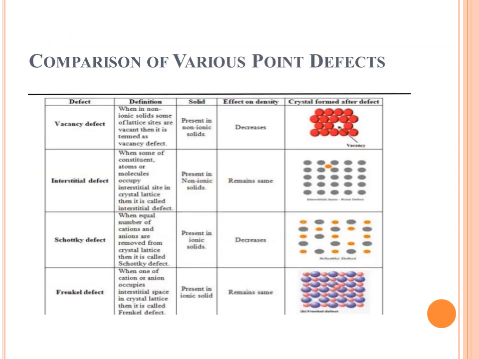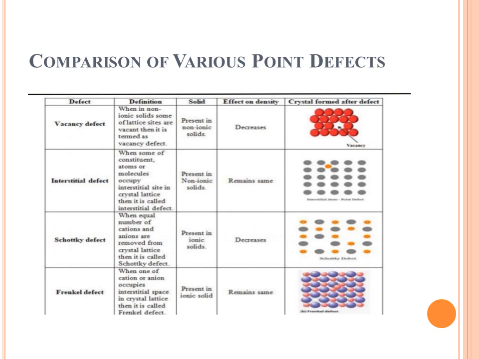Now this is the comparison of various point defects. There are actually four defects: vacancy defects, interstitial defects, Schottky defects and Frenkel defects. First of all, the comparison between their definitions. Vacancy defect occurs when, in non-ionic solids, some of the lattice sites are vacant, then this is called a vacancy defect. Vacancy defect is actually about vacancy.